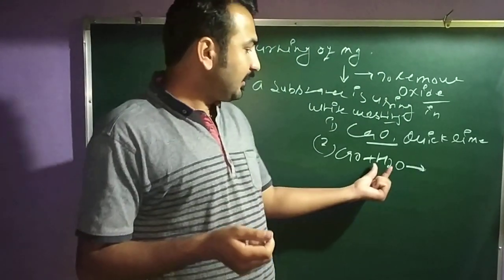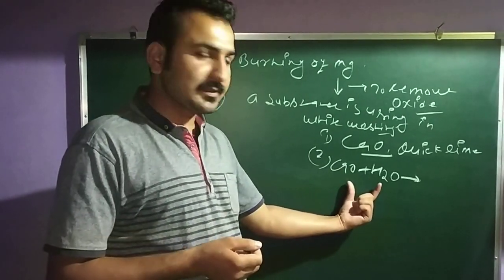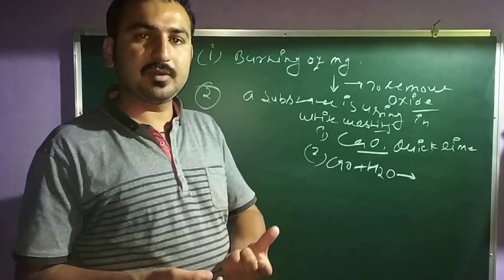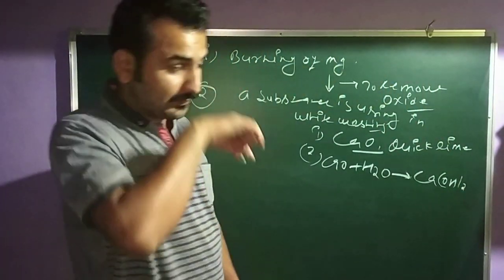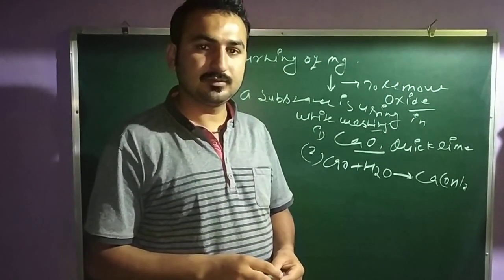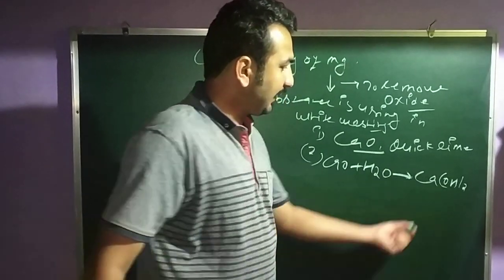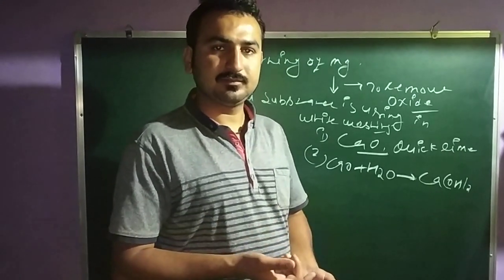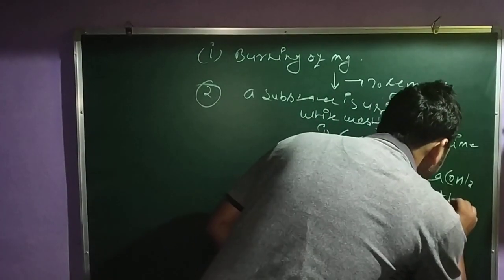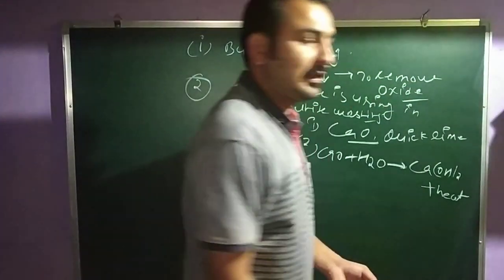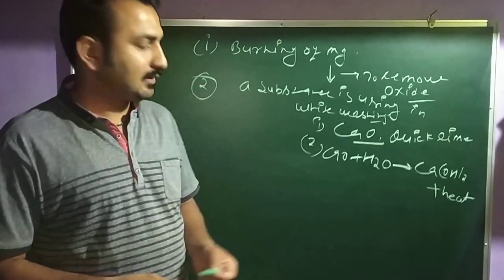I told you one activity based on this. This is a type of combination reaction. Two reacting species are reacting together. What will form? Only one product. So you have Ca(OH)2. That means calcium hydroxide is formed when this quicklime reacts with water, and this calcium hydroxide is known as slaked lime. Clear? And we know that this is a combination reaction, so it will give a small or large amount of heat along with the product. So this is your chemical reaction.